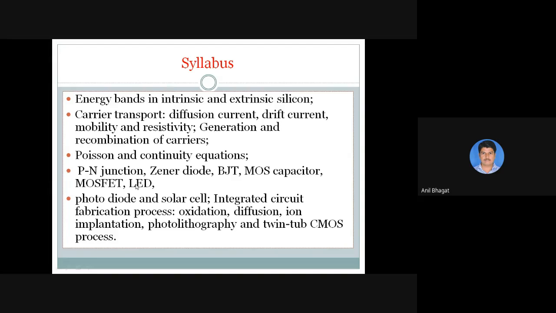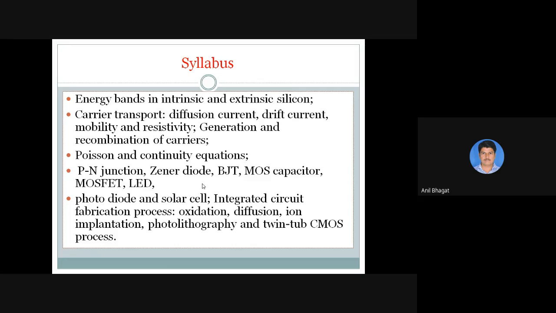PN junction, general diode, BJT, MOS capacitor and MOSFET, LED. All these points you have studied in the secondary syllabus. BJT nowadays second year students study only the MOSFET. In my time I studied only the BJT.